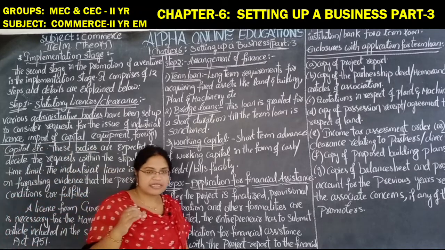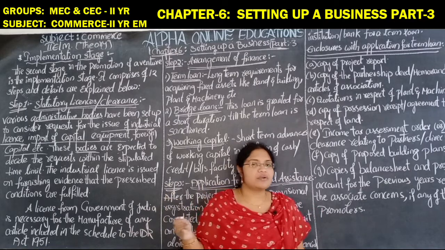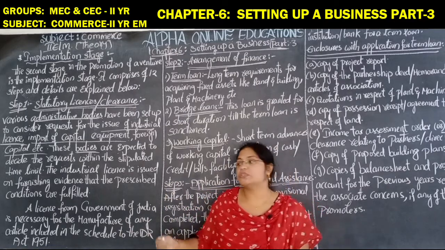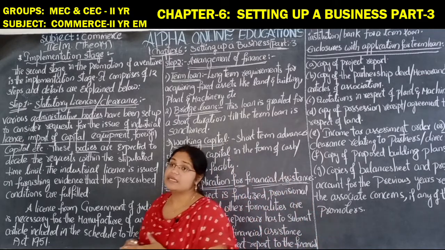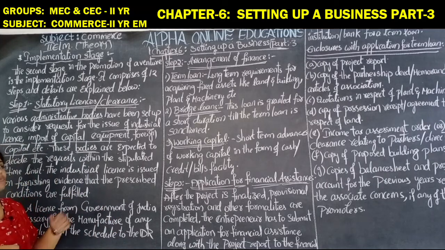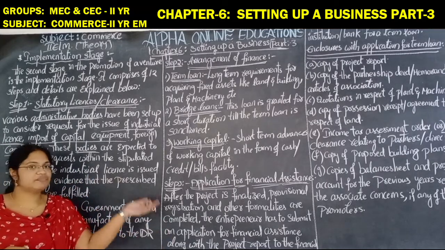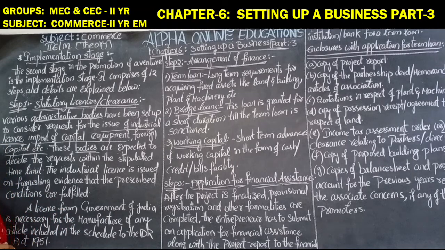These bodies will decide whether we have to grant the permission or disapprove the proposal. So within the specified time limit, these administrative bodies will take the decision. If they are satisfied, then they will issue the license. If they are not satisfied, then they will cancel the license. The industrial license is issued on furnishing evidence that the prescribed conditions are fulfilled.